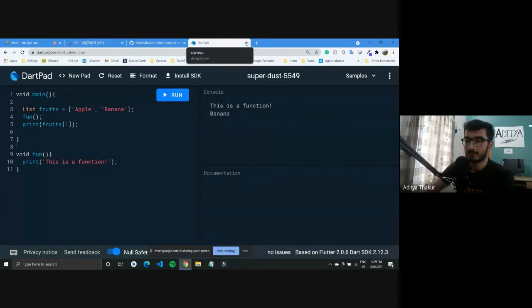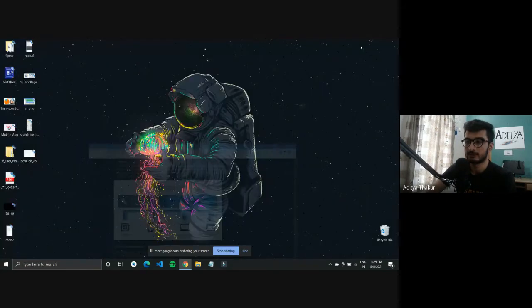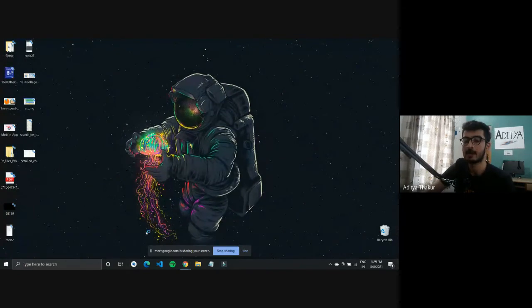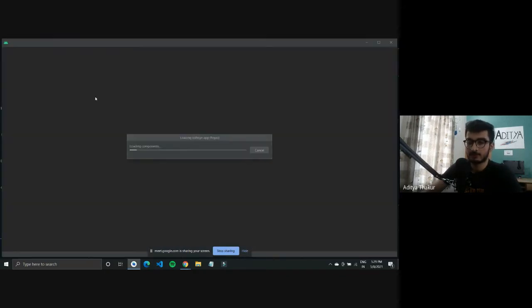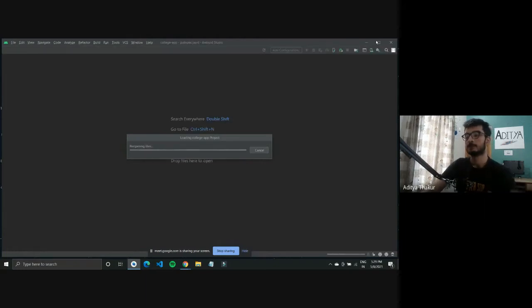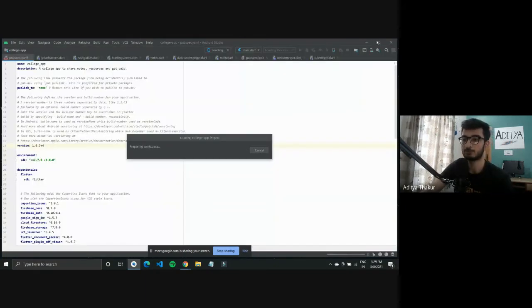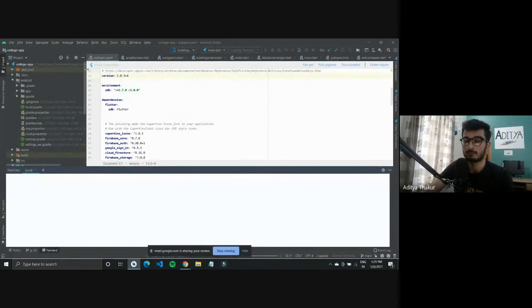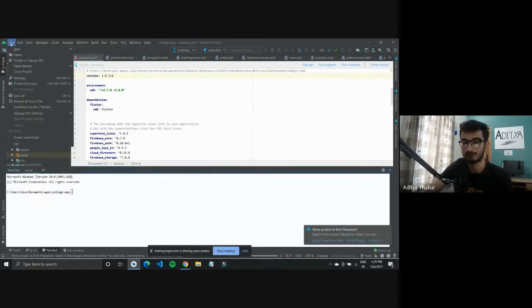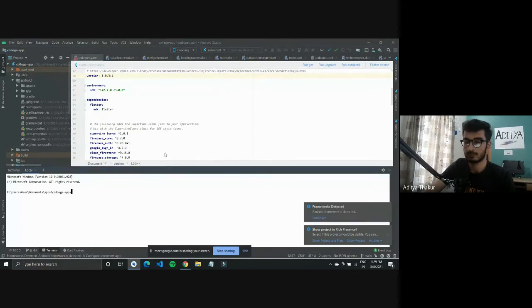And after you install Flutter and you choose your IDE, I like to use Android Studio. It is good for beginners, as I mentioned, but after you are done with that, I'll show you how to work with Flutter in it, and also try to show you the cross platform part, as in run the application first on a mobile phone and then run it on web. I'll close this project.